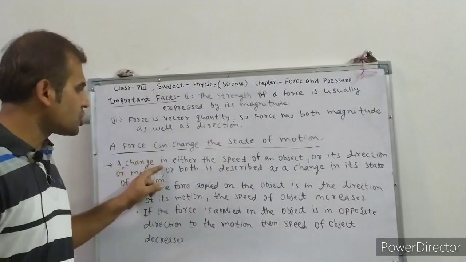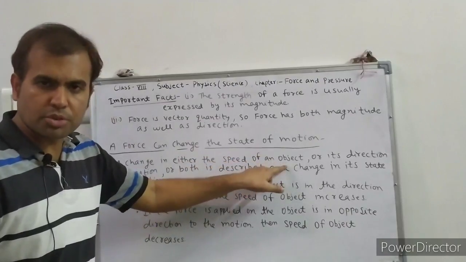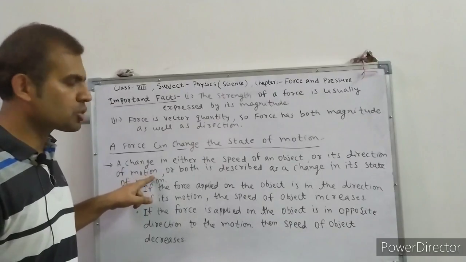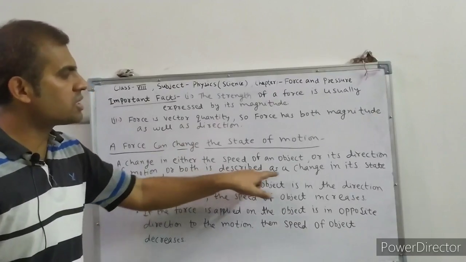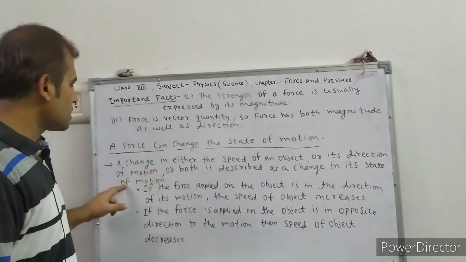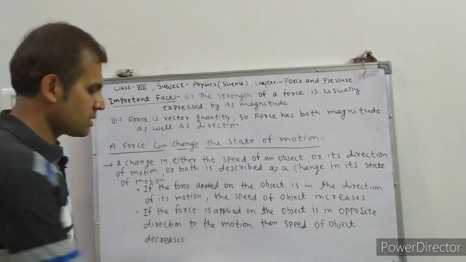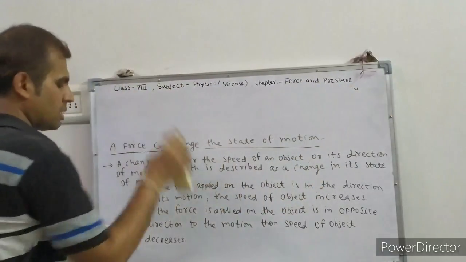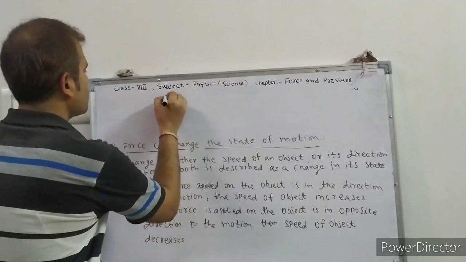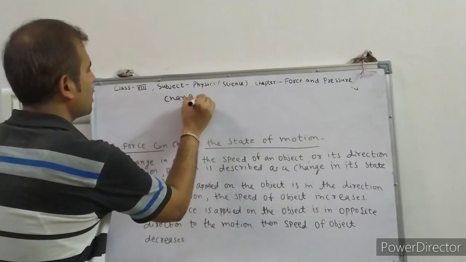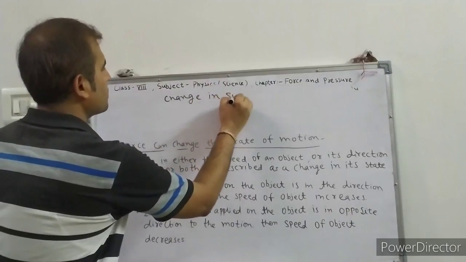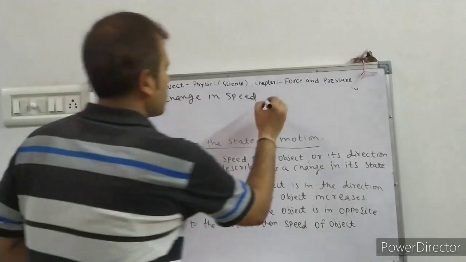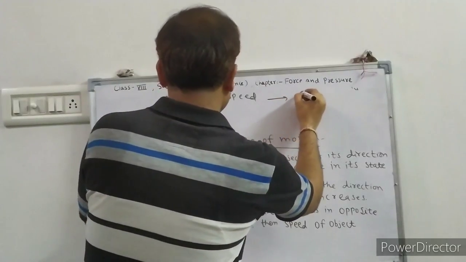So if there is a change in either the speed of an object or its direction of motion or both, then it is described as a change in its state of motion. I will explain with an equation. Suppose there is a change in speed, then it is called a change in state of motion.